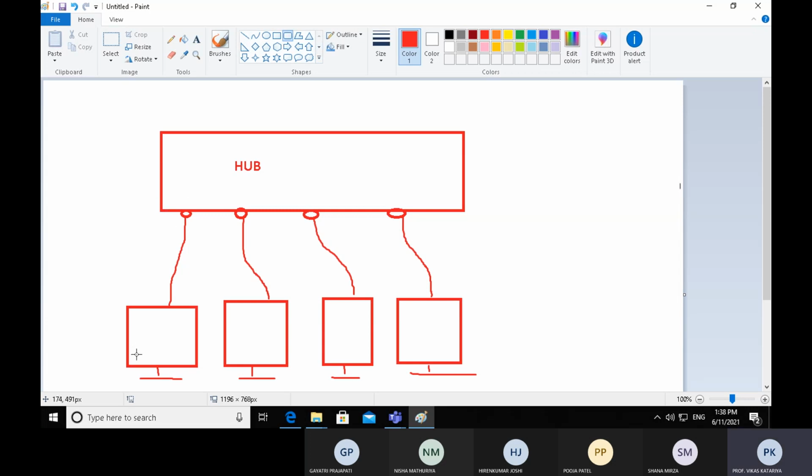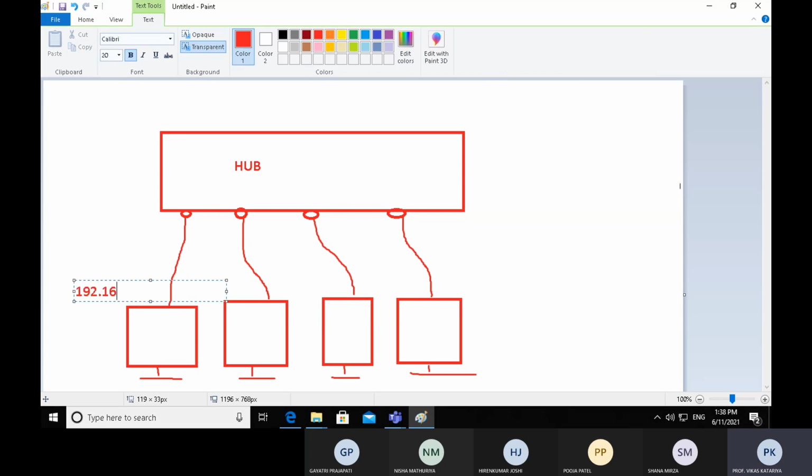Suppose this is the IP address of a machine, 192.168.1.5. Suppose this is 1.6, this machine 1.7, and 1.8.